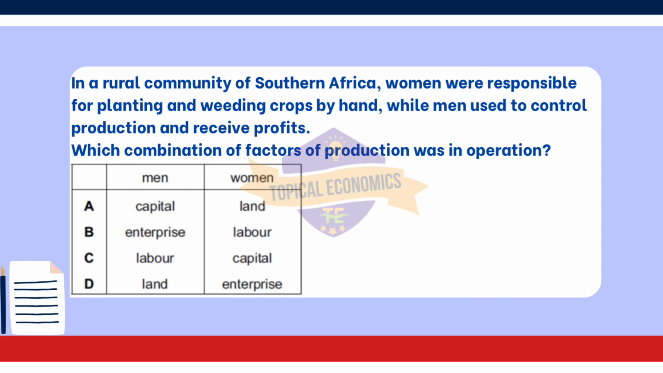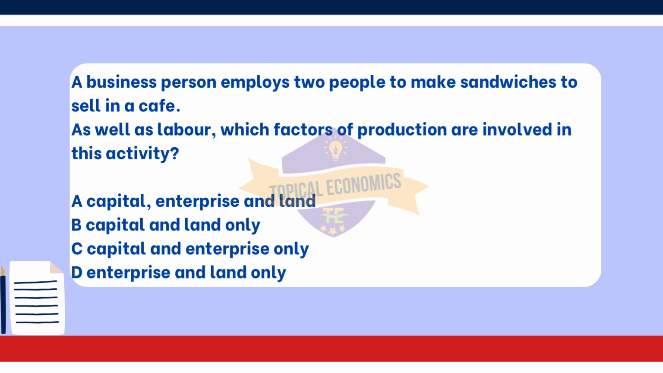Moving to question 37. A business person employs 2 people to make sandwiches to sell in a cafe. As well as labor, which factors of production are involved in this activity? A. Capital, enterprise, and land. B. Capital and land only. C. Capital and enterprise only. D. Enterprise and land only.